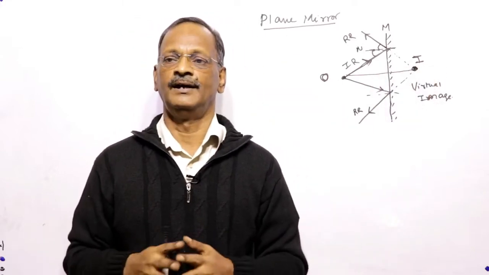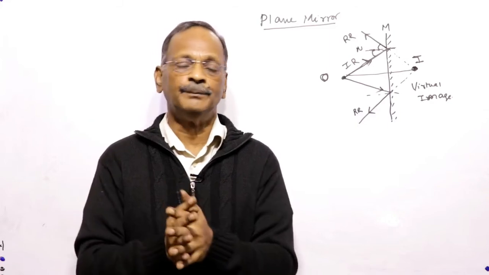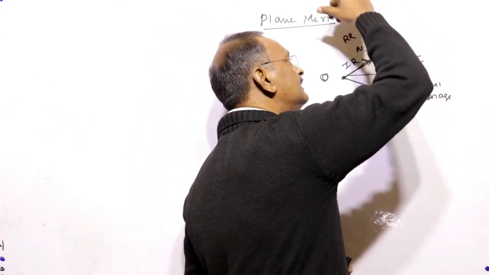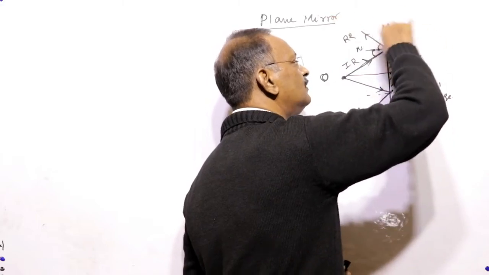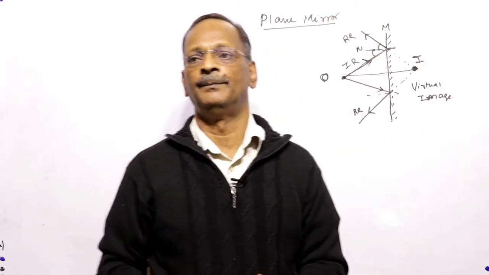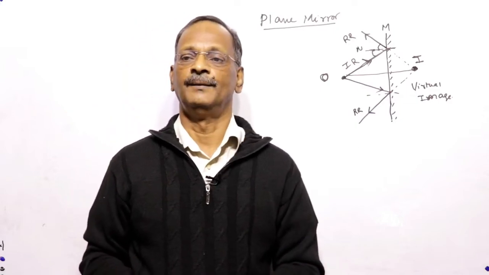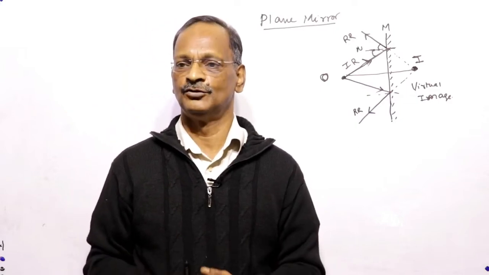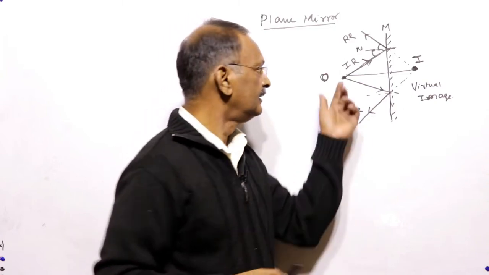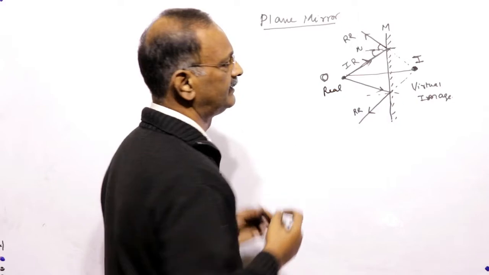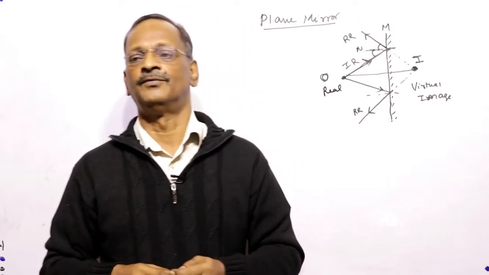It is virtual. Why is it virtual? As the rays appear to diverge from a point, it forms the virtual image. So how can we define the virtual image? The object is real.